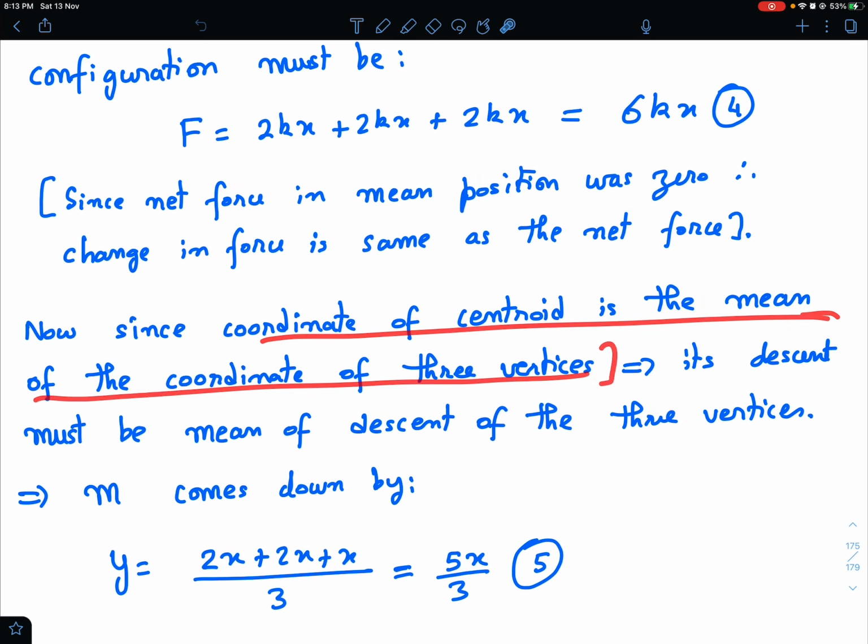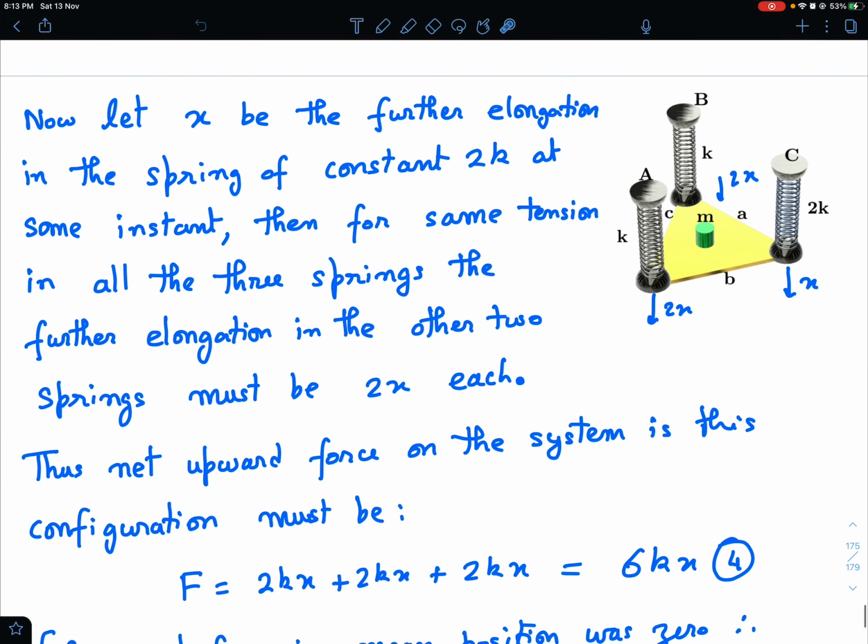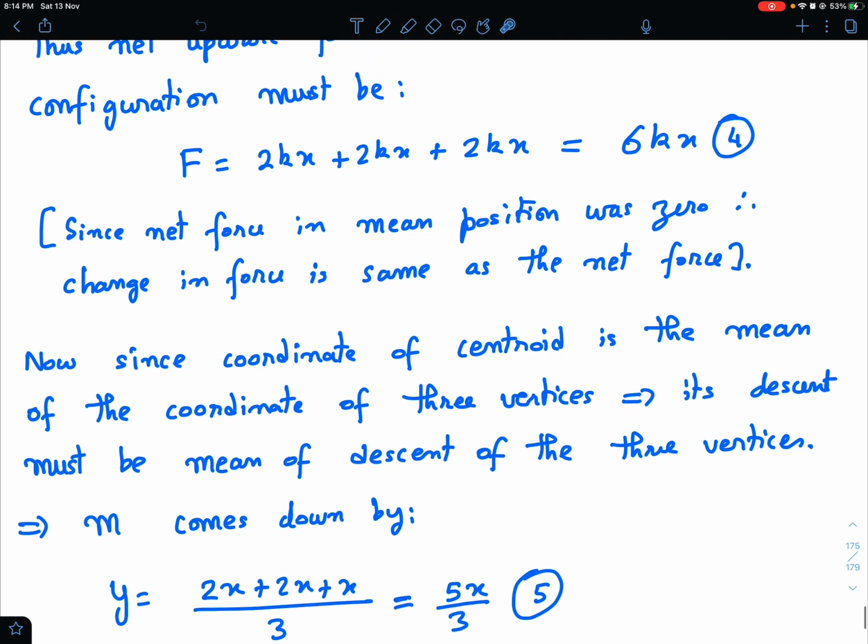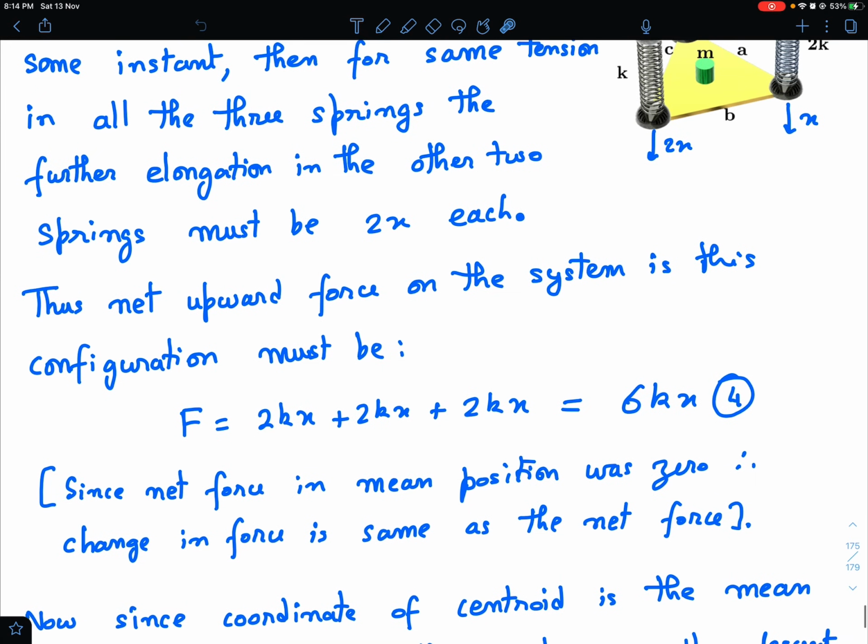Now since the coordinate of the centroid is the mean coordinate of the three vertices, this is a well known fact in coordinate geometry: whenever you have the vertices of a triangle and you want to find the coordinates of the centroid, you just take the average of the three coordinates. It can be proved very easily using vector or even coordinate geometry. So right now you can take it as a fact that the coordinate of the centroid is nothing but the average of the 3 coordinates. So you just add the 3 coordinates and divide by 3, you get the coordinates of the centroid.